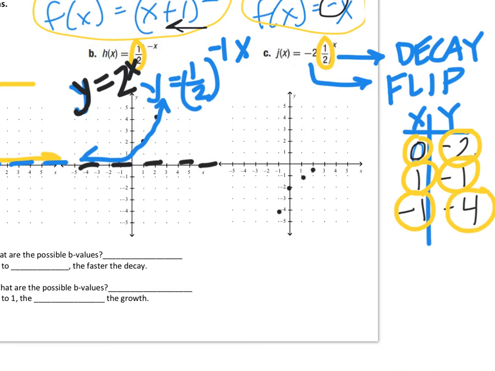So what you see on the graph are those points plotted. I did include that if we put in a 2, we have 1/2 squared, which would be 1/4, times a -2 would give me the -1/2. So plotting our inputs and outputs, we get a curve that's approaching the x-axis as we go to positive infinity.